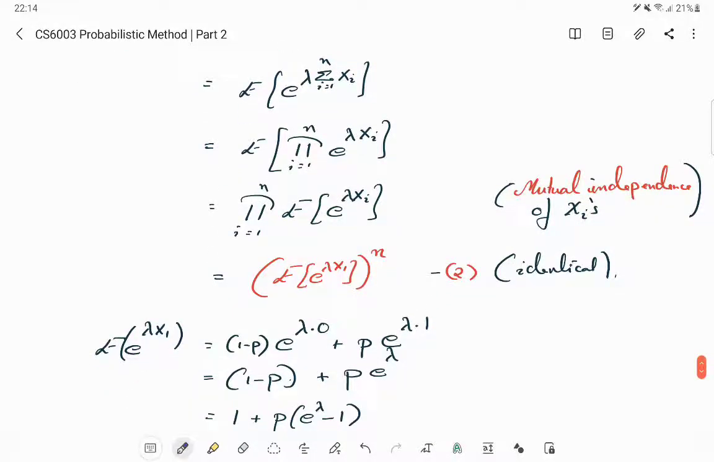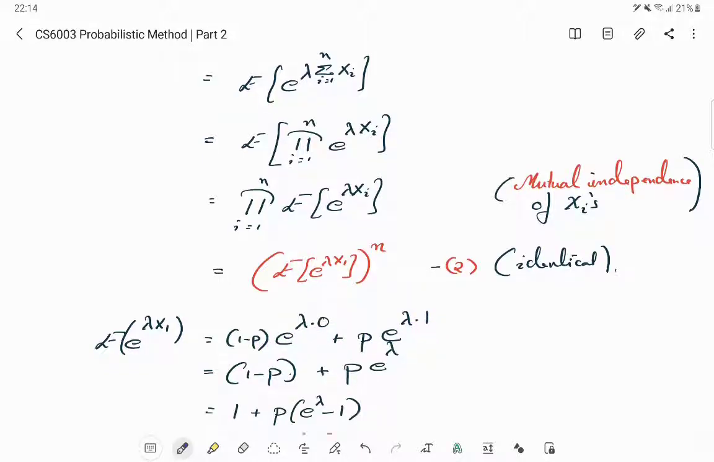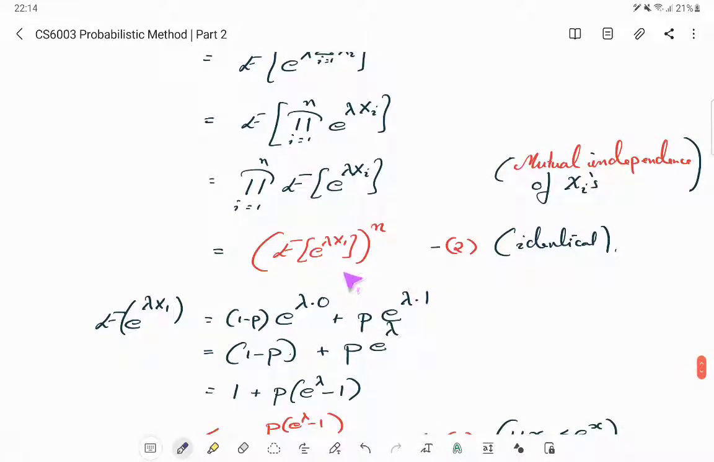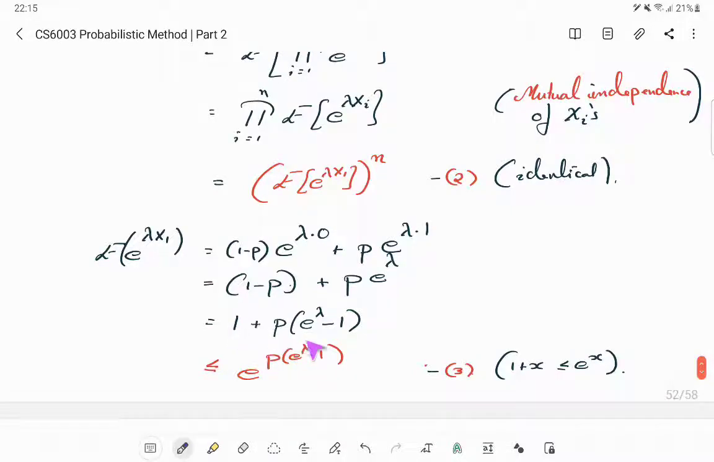What is the expectation of e raised to lambda x1? By definition of expectation, it is p times e to the power lambda times 1, and 1 minus p times e to the power lambda times 0. x1 can take either 0 or 1 with probability 1 minus p and p respectively. So this is the expectation. e to the power 0 is 1, so that gives a 1 minus p, and you have a p e to the power lambda. I group it in this way, 1 plus p times e raised to lambda minus 1,